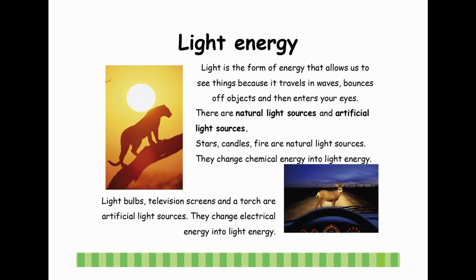Light energy. Light is the form of energy that allows us to see things because it travels in waves, bounces off objects, and then enters your eyes. There are natural light sources and artificial light sources. Stars, candles, fire are natural light sources. They change chemical energy into light energy. Light bulbs, television, and torch are artificial light sources. They change electrical energy into light energy.